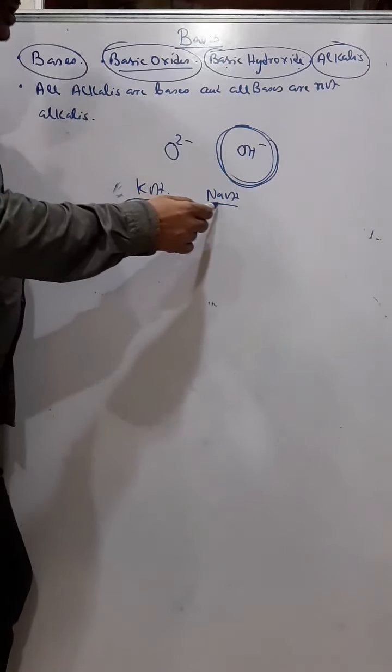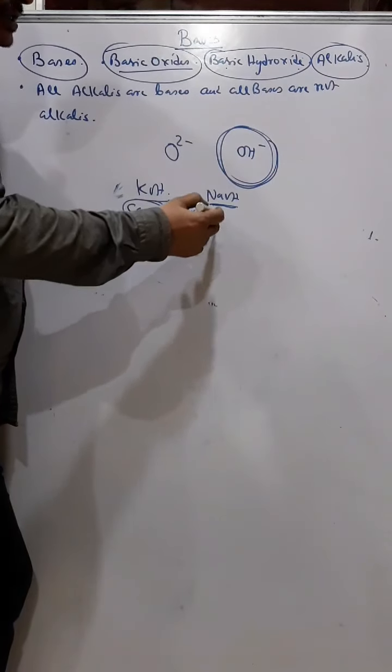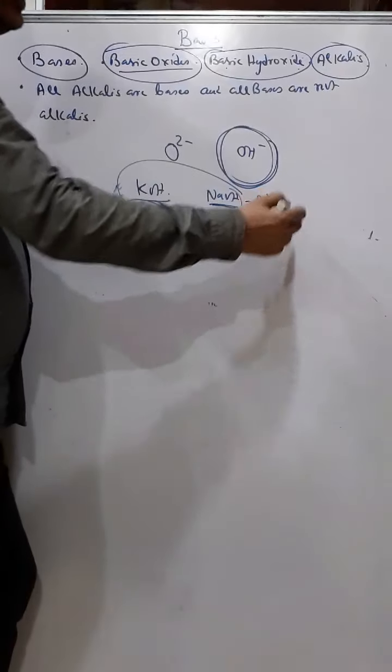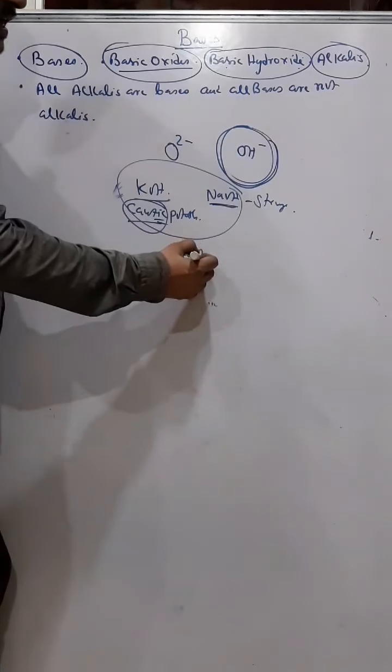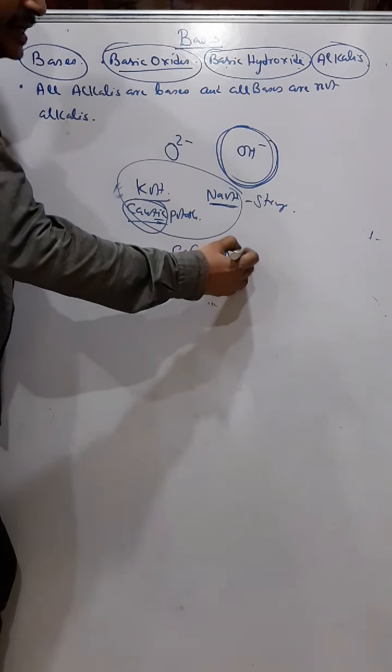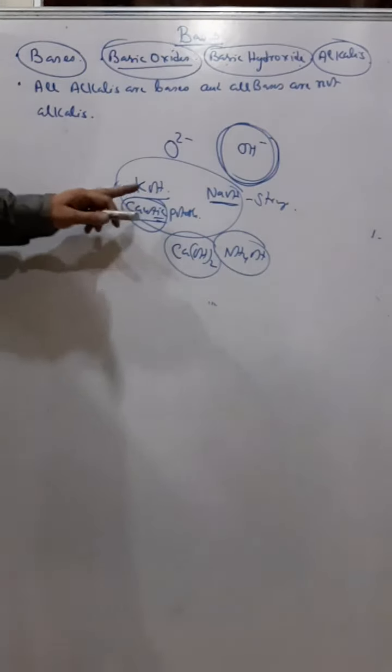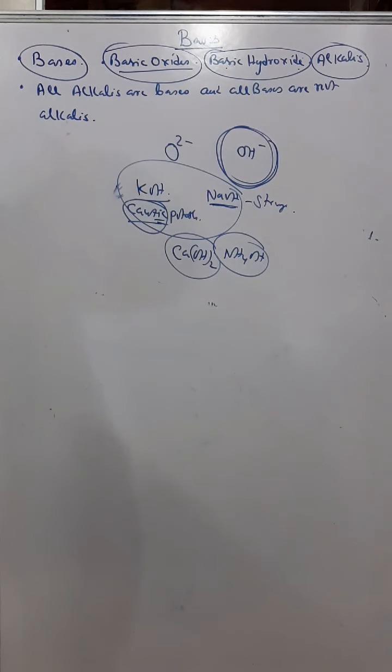So caustic potash and caustic soda are strong alkalis. And you also have calcium hydroxide and ammonium hydroxide. Now these are weak alkalis. So strong alkalis are caustic potash, caustic soda, that's potassium hydroxide and sodium hydroxide, and weak alkalis are calcium hydroxide and ammonium hydroxide.